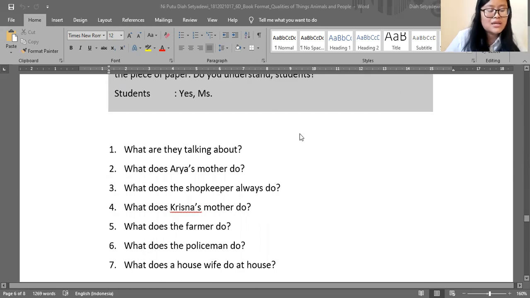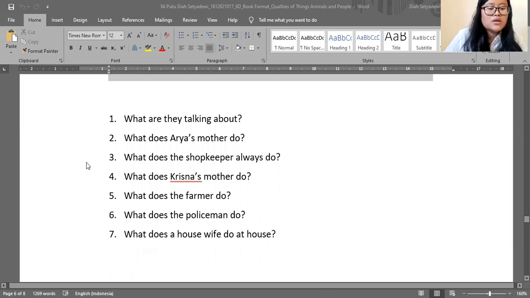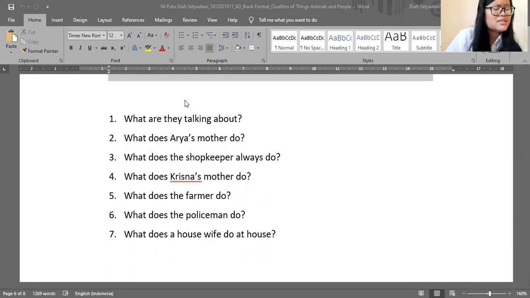After they listen to the conversation, students will answer the questions related to the conversation. So this exercise makes students increase their listening skills, because to answer these questions, they should listen carefully to what the teacher said in the conversation.